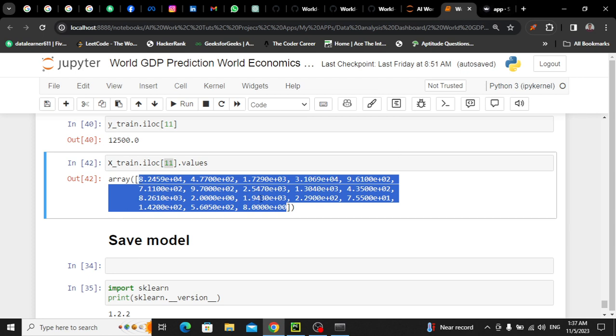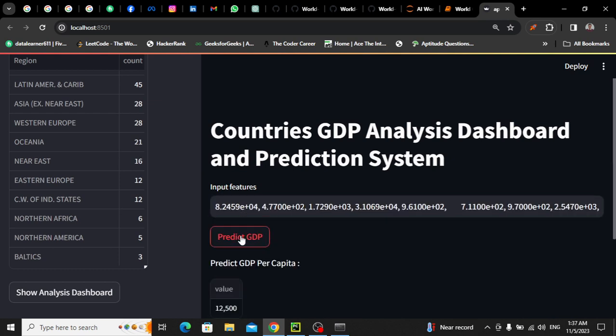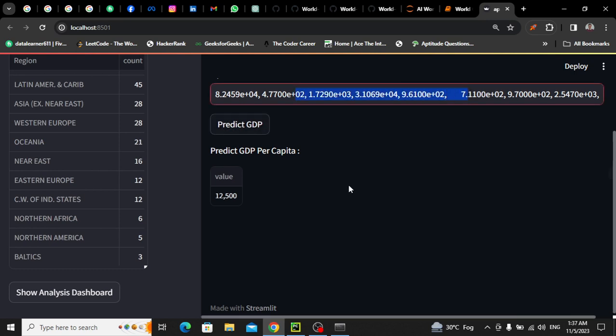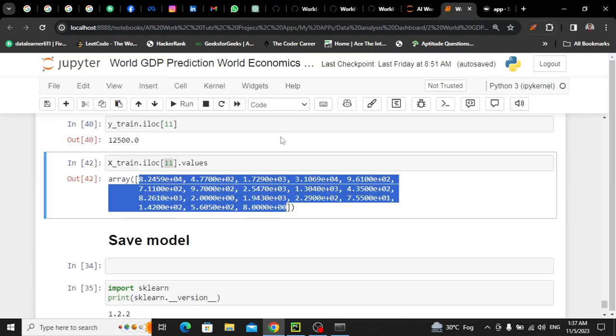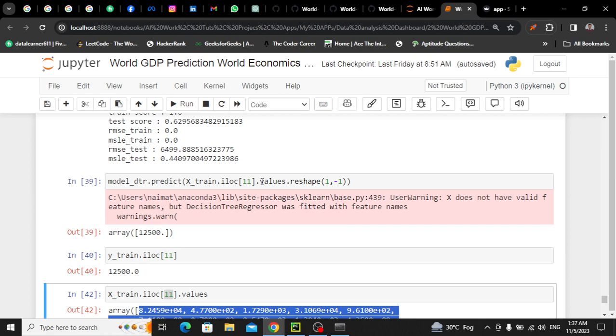मैं आपको एक्सप्लेन करूंगा, I'll explain all the things a bit later, but first let me show you. These are all the inputs. Let me paste and click on this predict GDP button, and here you can see we have 12,500 value for GDP per capita for this country, all inputs. Now we don't know which country we have put because I really don't know, but if you want to check the result of this,